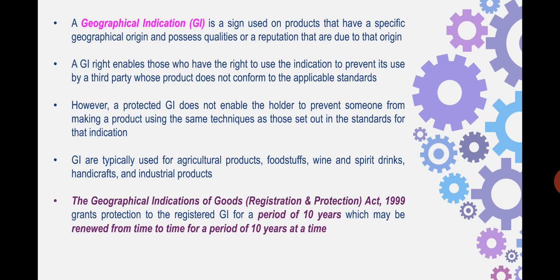For example, let's say I am growing oranges here in, let's say, Pune or Satara, but I am selling them as Nagpuri oranges, and I am selling them at 10 rupees less than what the actual original Nagpuri oranges are sold for. Obviously the consumer will be ready to pay 10 rupees less to get something which is Nagpur oranges.